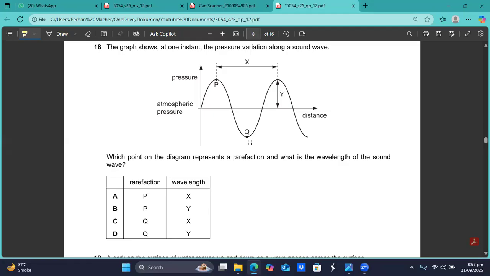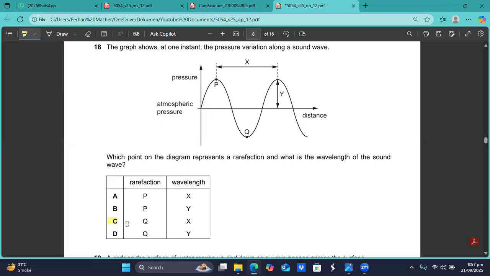The pressure is negative at Q, so this represents the rarefaction. On the x-axis the distance is represented, so from one peak to the other peak, from one crest to the other crest, we have this x. So the wavelength is x and the rarefaction is at the point Q. So I think question number 18, C should be the answer, sir. Question number 18, C is the right answer, sir.